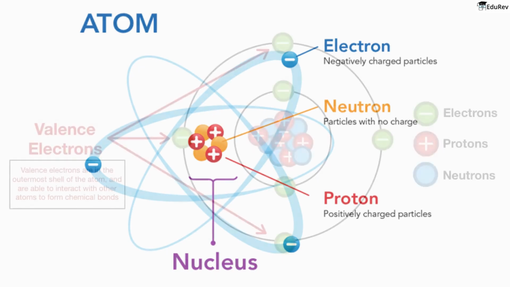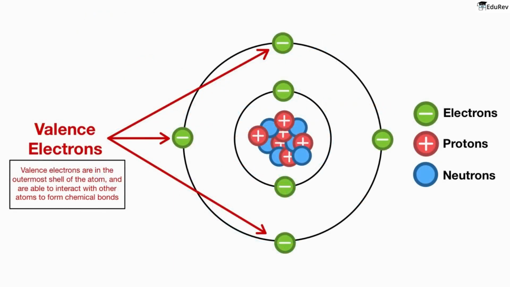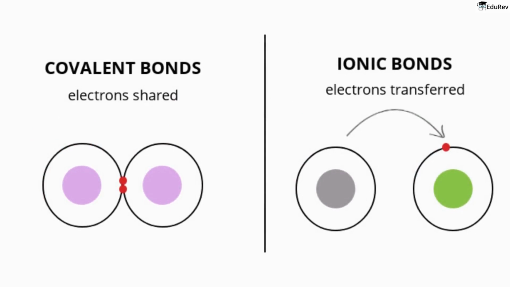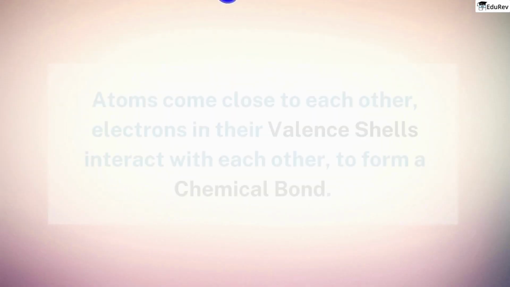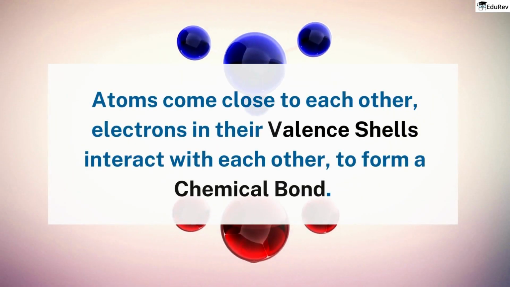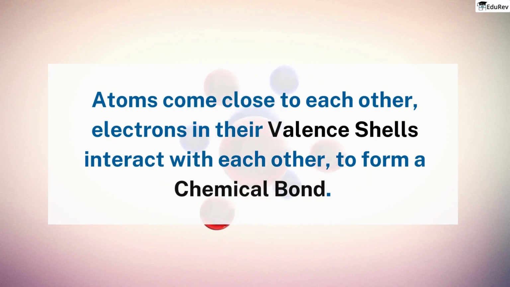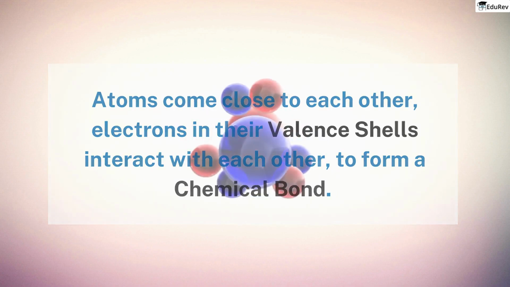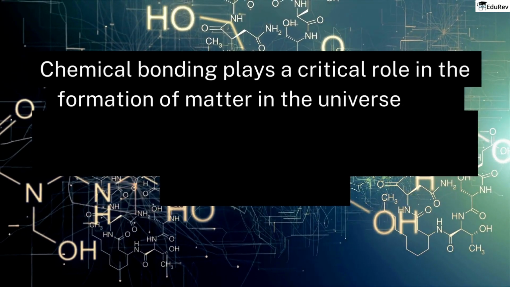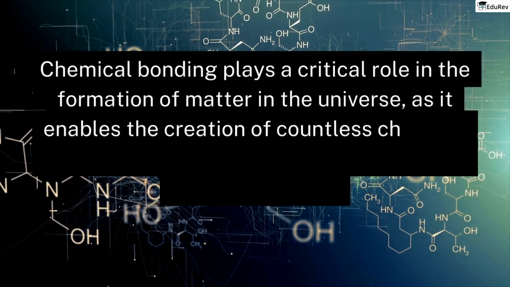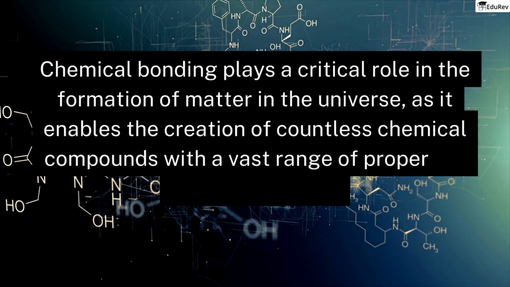The electrons in the outermost shell of an atom, called valence electrons, are primarily responsible for the formation of chemical bonds. In order to achieve stability, atoms seek to either gain, lose, or share electrons. When atoms come close to each other, the electrons in their valence shells interact with each other, leading to the formation of a chemical bond. Overall, chemical bonding plays a critical role in the formation of matter in the universe, as it enables the creation of countless chemical compounds with a vast range of properties and applications.